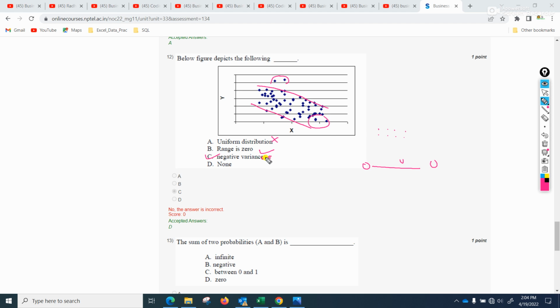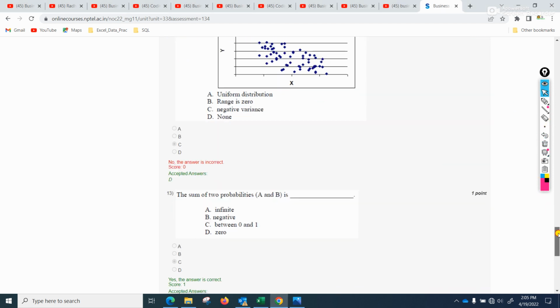I don't exactly know how it is happening, but when I searched for the graph on the internet, I was not able to find exactly how they are saying that it is a negative variance. So yeah, you try to find out and also help me in the comment section for this question. Okay. Now let's go down to this.